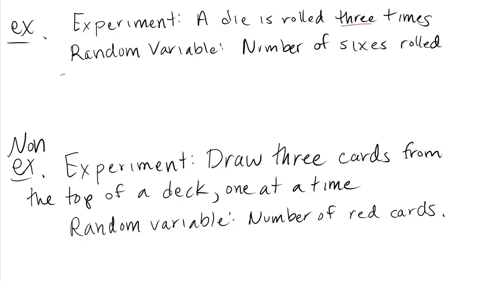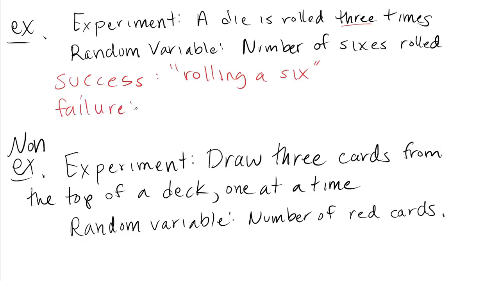So one choice would be to make a success rolling a 6, and a failure would be not rolling a 6. 2 categories of outcome, 2 classifications of outcome. And lastly, are the trials independent of one another? Sure. When you roll a die, it doesn't matter what you got on the previous roll. Future rolls are independent of the previous roll. The die doesn't remember what you rolled previously and try to force itself to a new side.